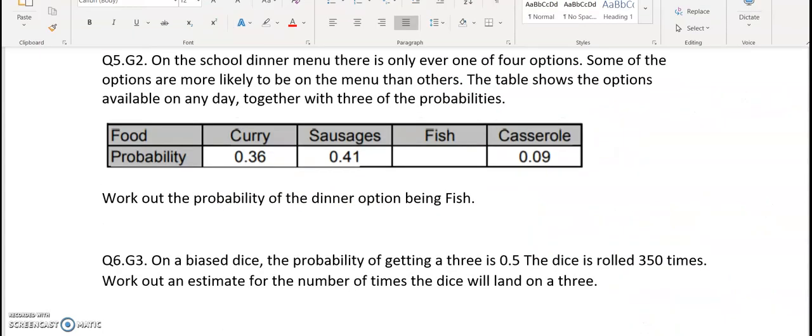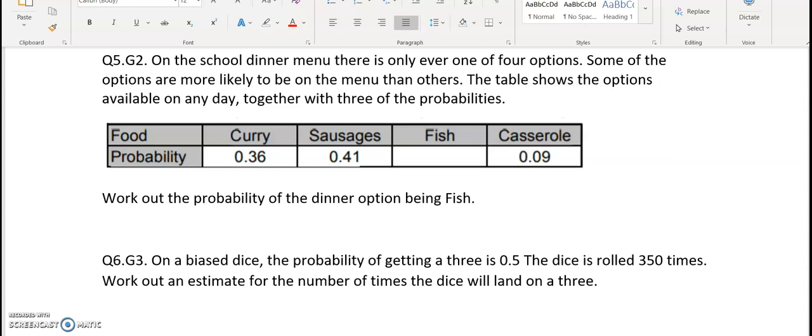On the school dinner menu, there is only ever one of 4 options. Some of the options are more likely to be on the menu than others. The table shows the options available on any day, together with 3 of the probabilities. Work out the probability of the dinner options being fish.